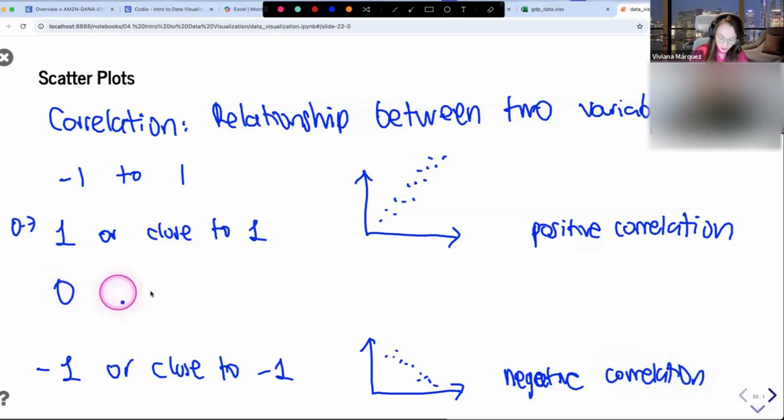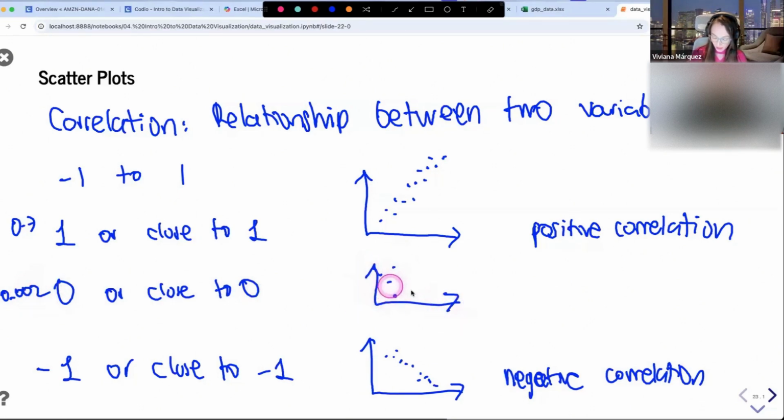And then if it's 0 or close to 0, so for example, I don't know, 0.002 or something like that, the scatter plot is going to look like this. So it's like all over the place. There's no real shape. And this means that there's no correlation between the 2 variables. So for example, shoe size. We all in here have different shoe sizes.